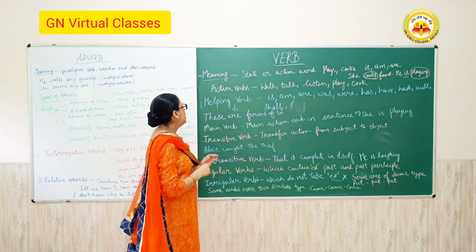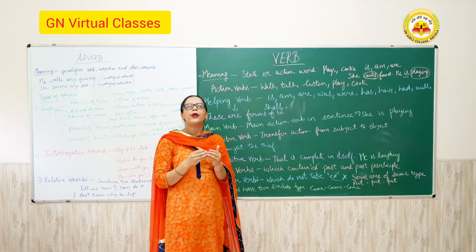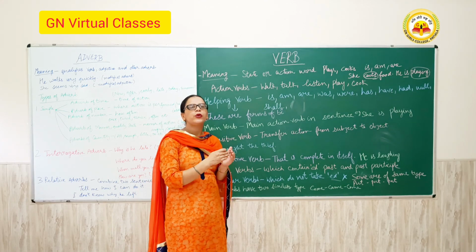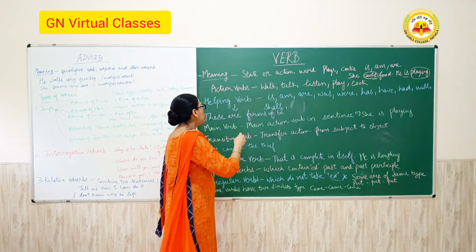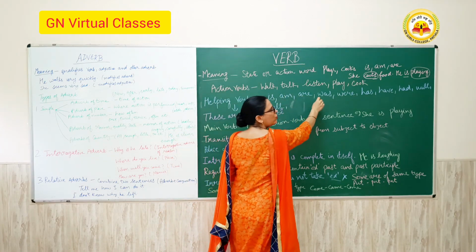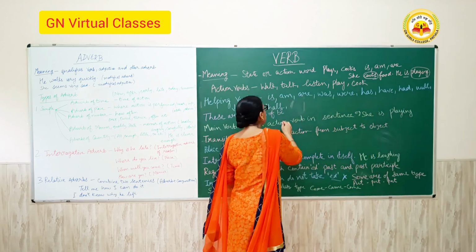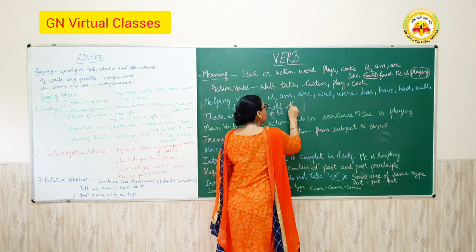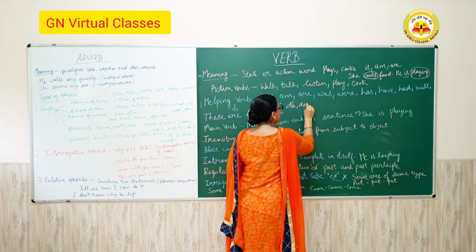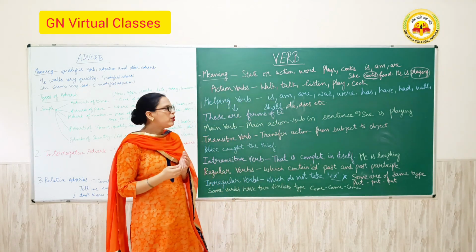Okay, next is the helping verb. A helping verb helps the main verb, the action verb. So these are all the forms of be, is, am, are, was, were, has, have, had, will, shall, do, does, etc. All these are the helping verbs.